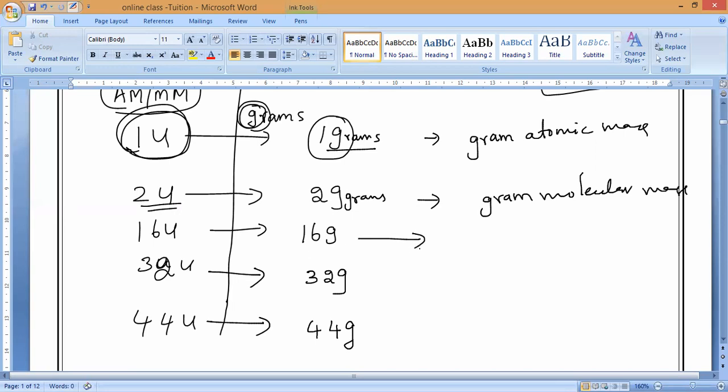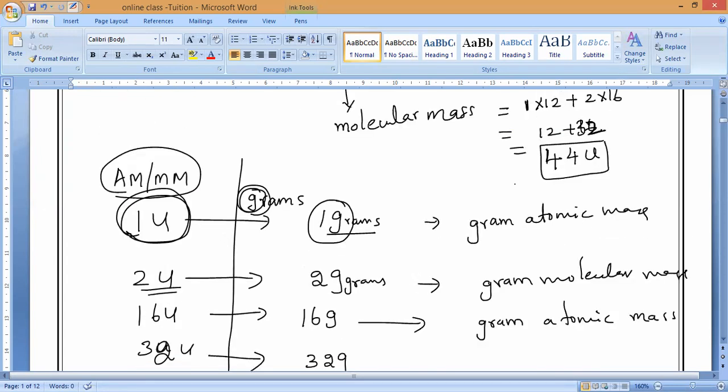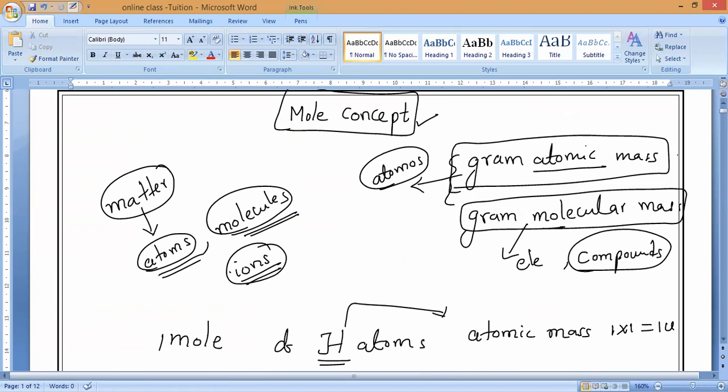Now this is also an atom, so what is this called? Gram atomic mass. Do you understand, everybody? Why am I teaching this, sir? Try to understand very carefully, guys. Atomic mass or molecular mass, if you consider it in the form of grams, we should call it gram atomic mass or gram molecular mass. Yes or no? Please respond. Understand, everybody?